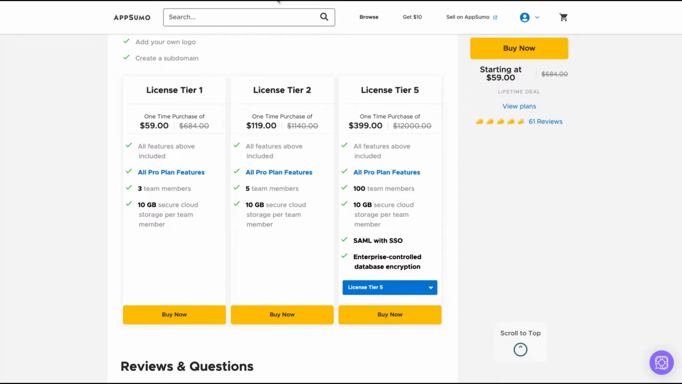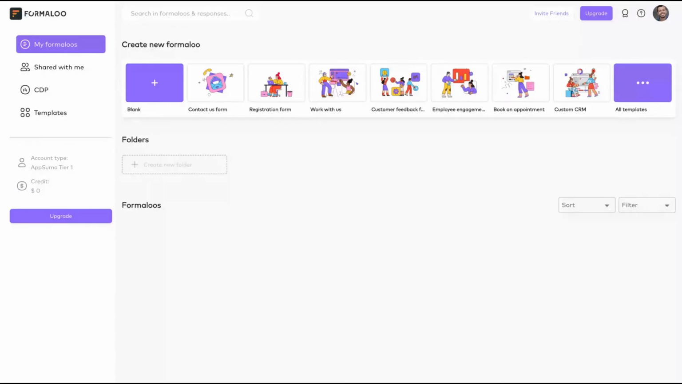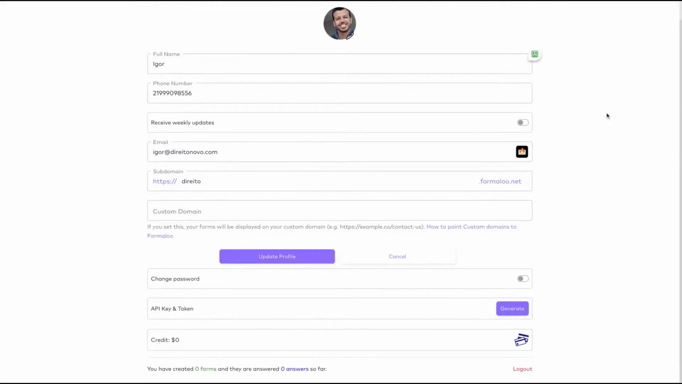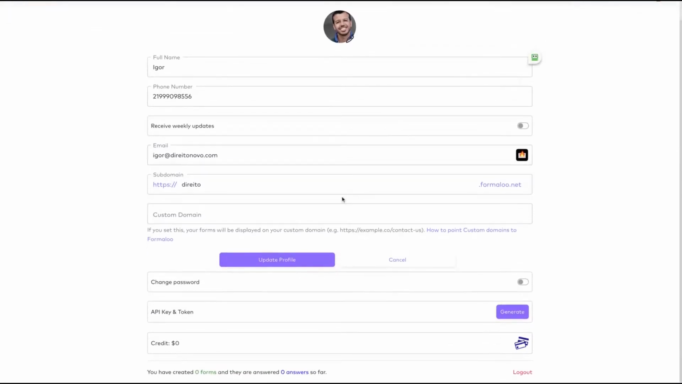So let's take a look at how the tool works. Here's the Formalu dashboard, and the UI is pretty simple, so you will not have any problem understanding what to do here. As you can see on the top right, you have your payment methods, API key and token, and your settings. In settings, you can change your details and also your subdomain here.